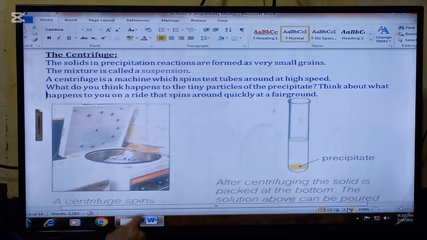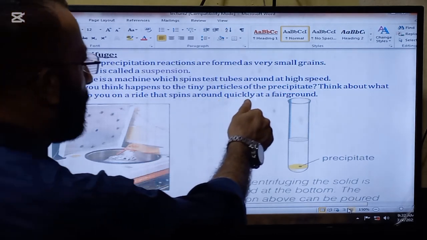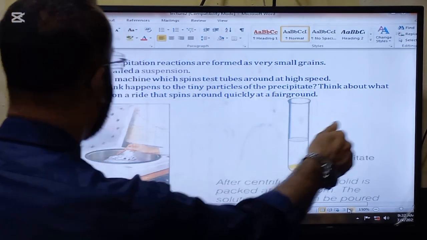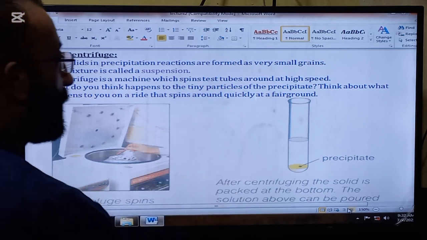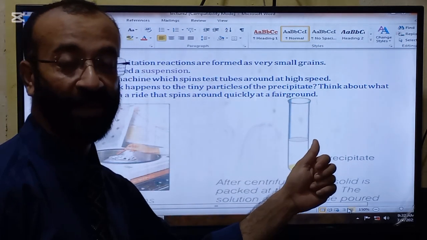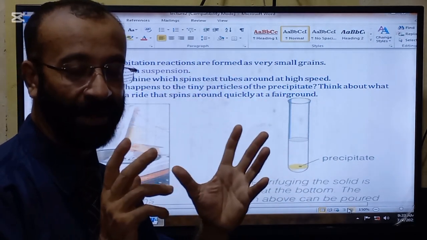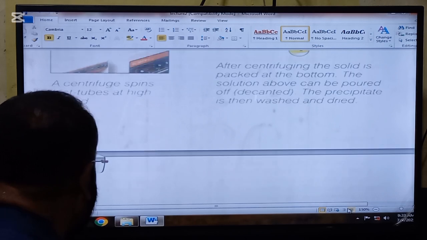So this is a centrifuge machine. What do you think happens to the tiny particles of the precipitate? Think about what happens to you on a ride that spins around quickly at a fairground.